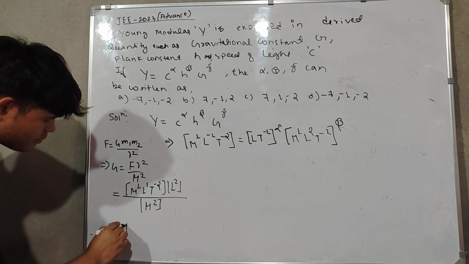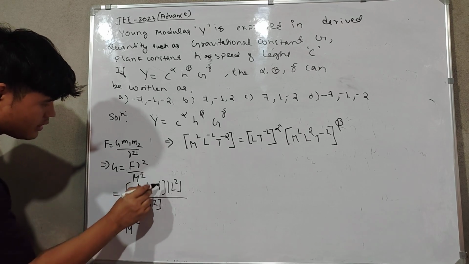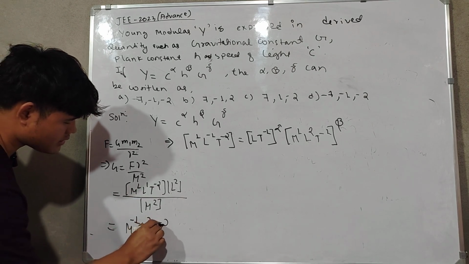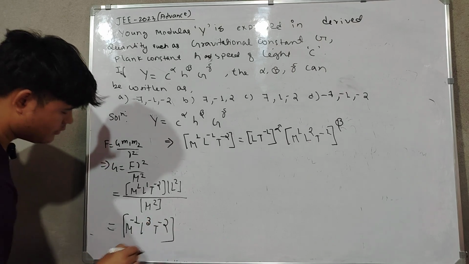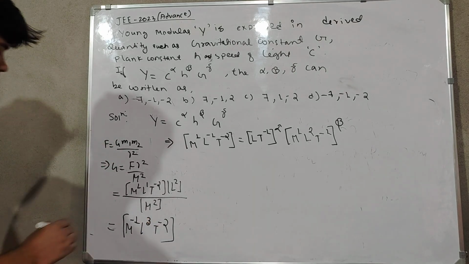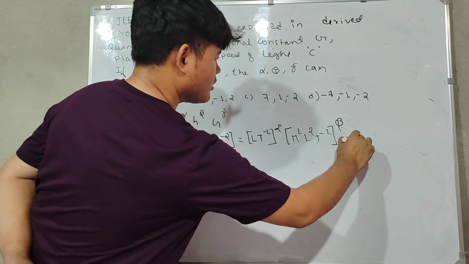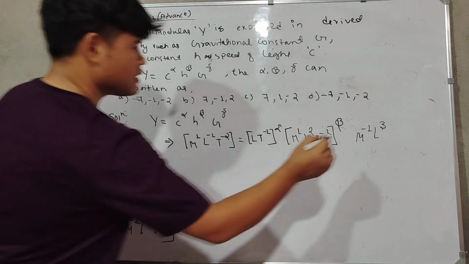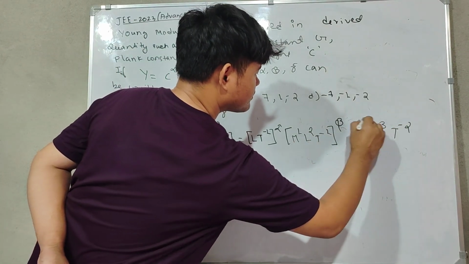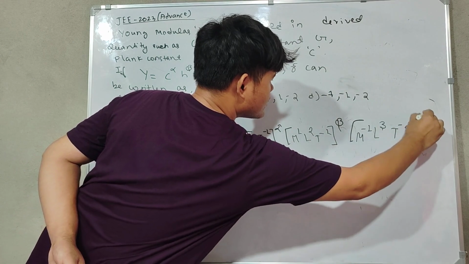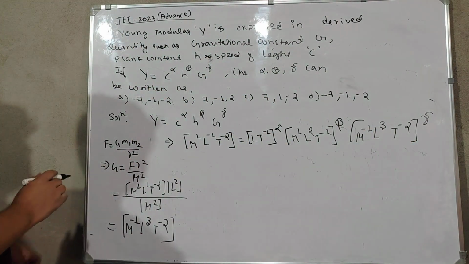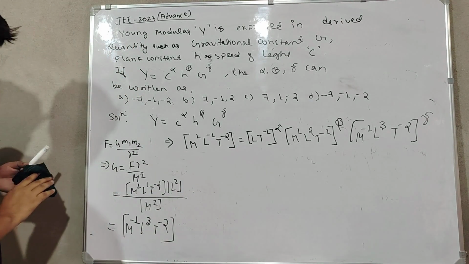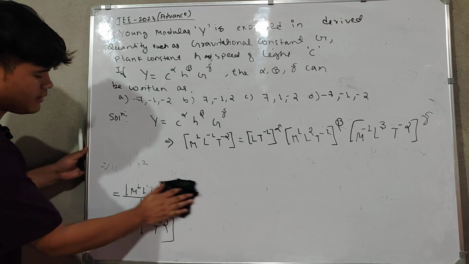So what will this be? M to the power minus 1 L to the power 3 and t to the power minus 2. This is the gamma. These alpha, beta, and gamma are letters of the Greek alphabet. You will learn them slowly. Alpha, beta, gamma.